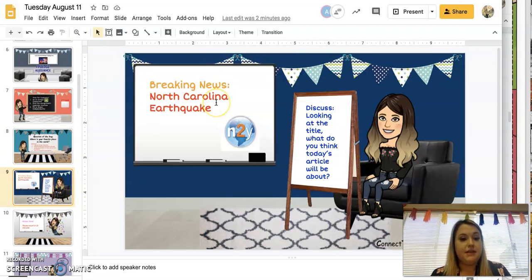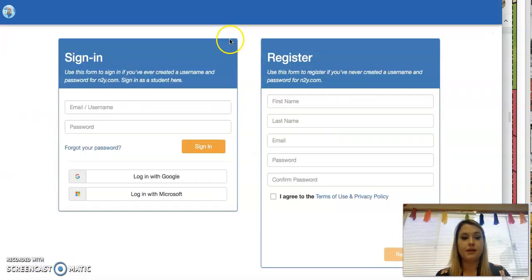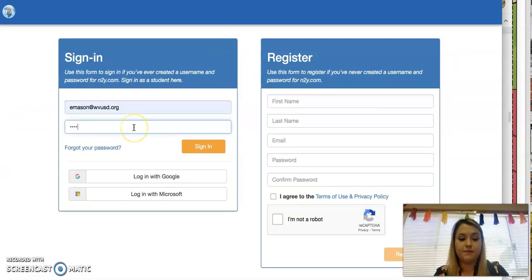The next thing that we did is our News to You, the breaking news. You're able to click on this link and it's going to take you to the News to You website. You're going to go ahead and log in.